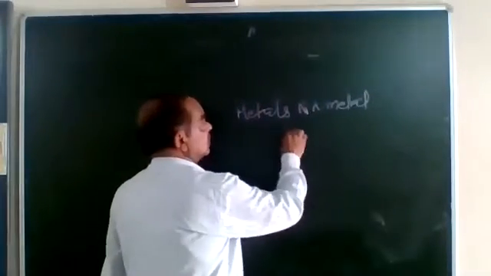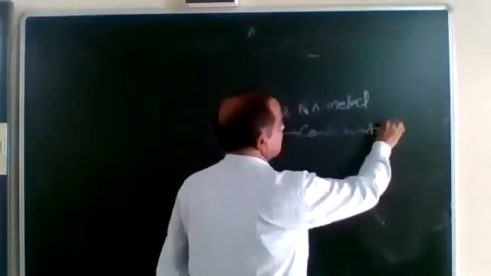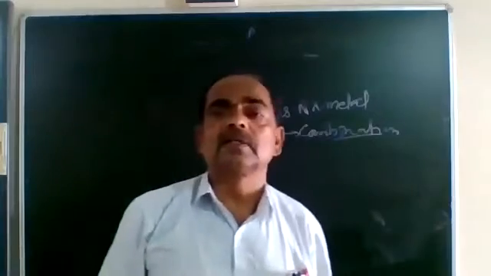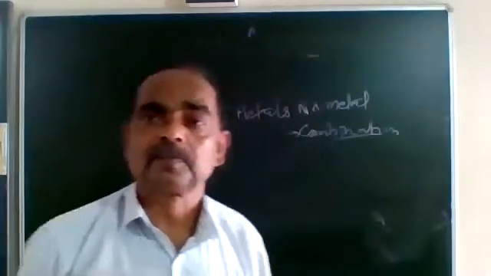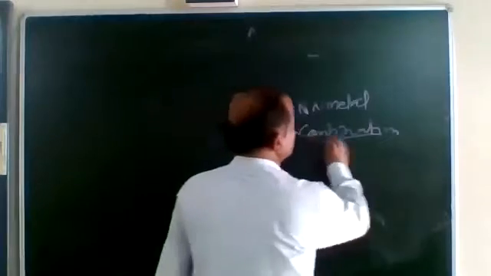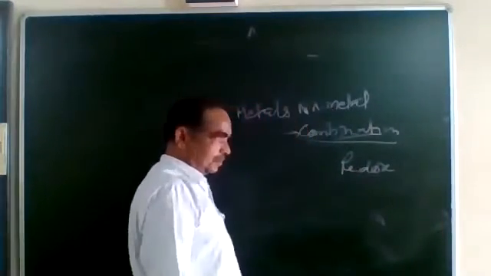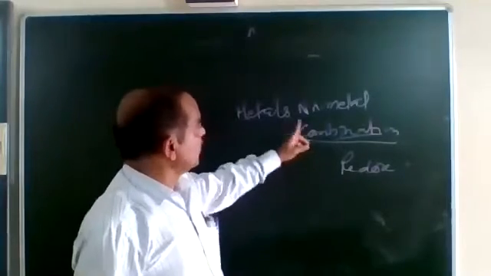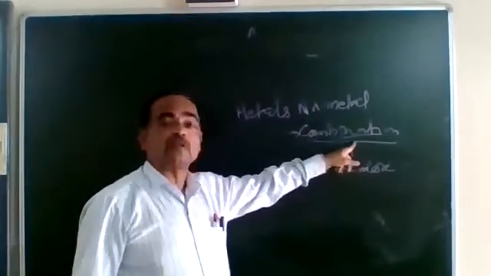This reaction is a reaction of combination. The reaction between metals and non-metals is an example of a reaction of combination, as well as a redox reaction. You must understand it: the reaction between metals and non-metals is always a reaction of combination.